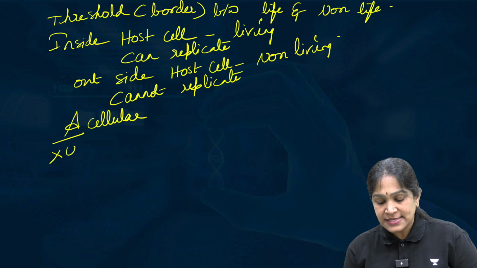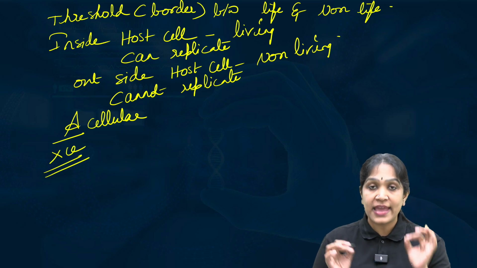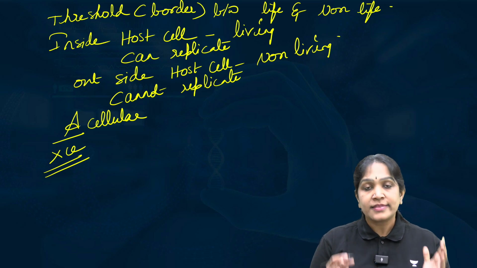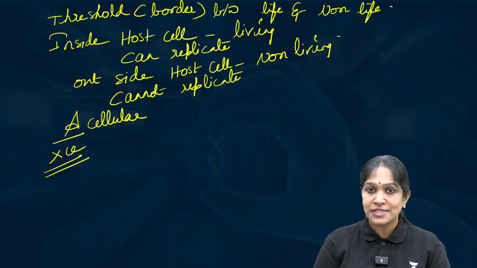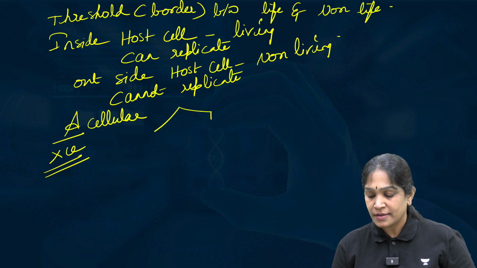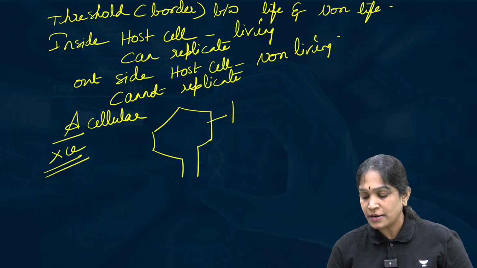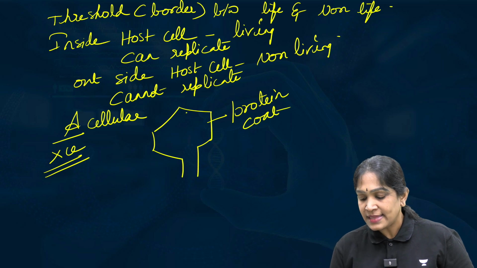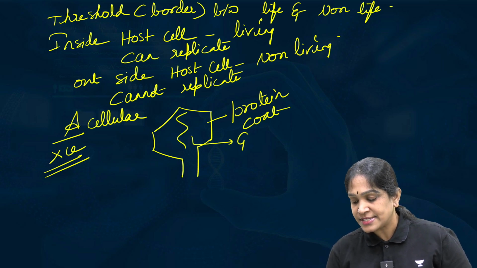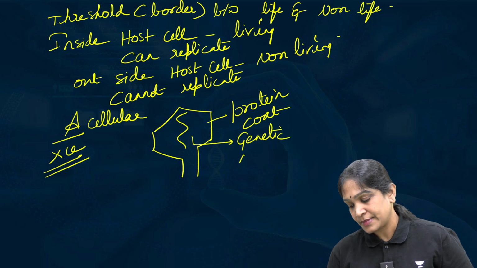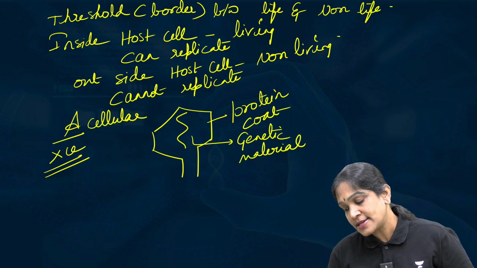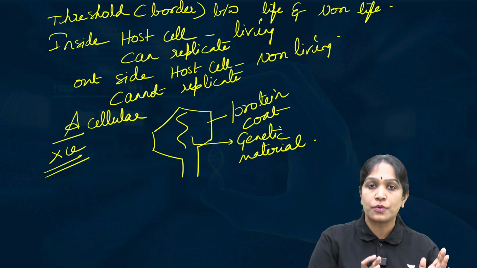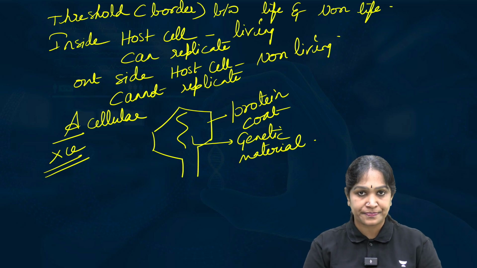This is about the viruses, and these viruses are acellular. A prefix means absence, not unicellular, acellular. It means they do not have even a single cell also. The entire body of a virus is just made up of two components. One is a protein coat, a coat made up of protein, and then inside there will be some genetic material. So a virus is just a small piece of genetic material packaged inside a protein coat. This is the structure of a virus.